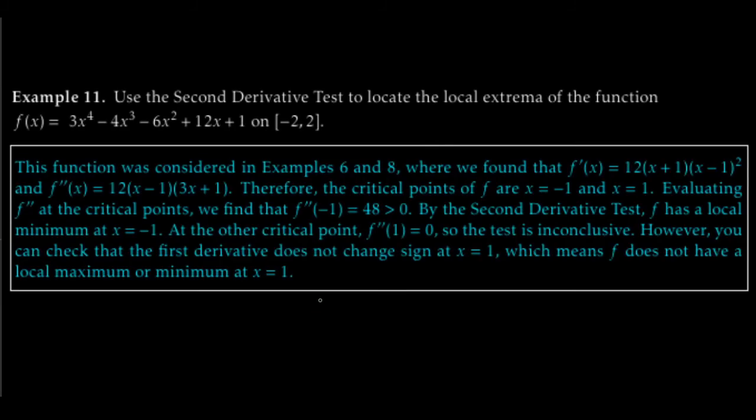Okay guys, example 11. Let's use the second derivative test to locate the local extrema of the function f of x equals 3x to the fourth minus 4x to the third minus 6x squared plus 12x plus 1, the same weird old quartic we've been looking at, on the closed interval from -2 to 2. Okay, fair enough. Let's try it out. So we considered this guy in example 6. We considered it in example 8.